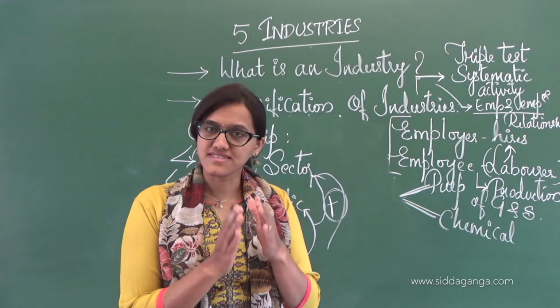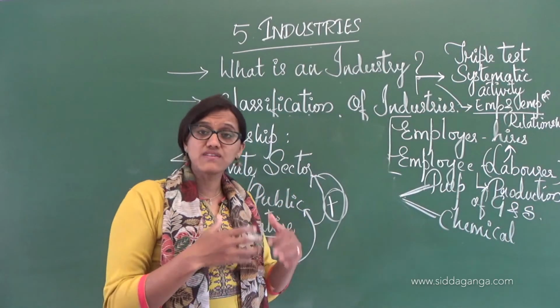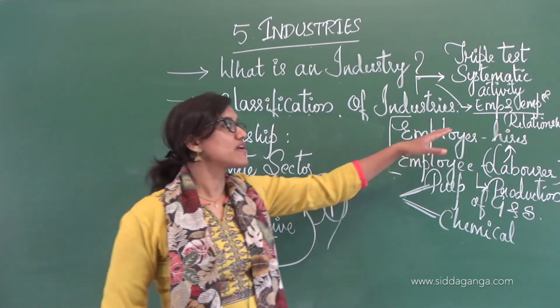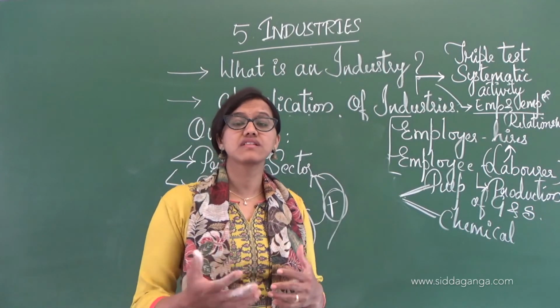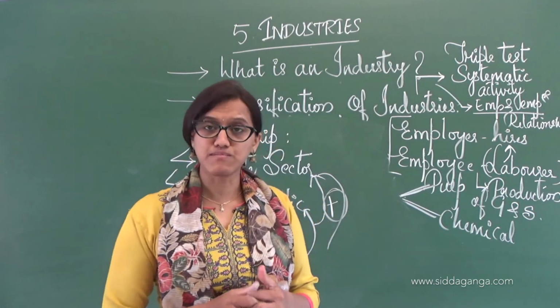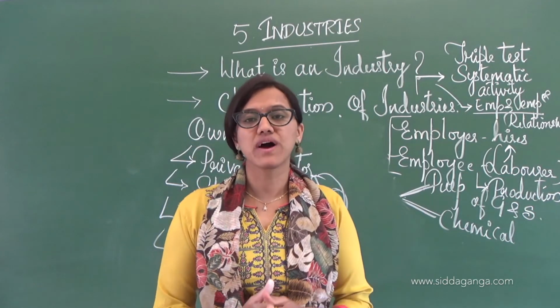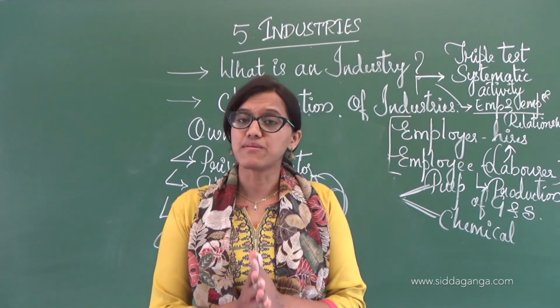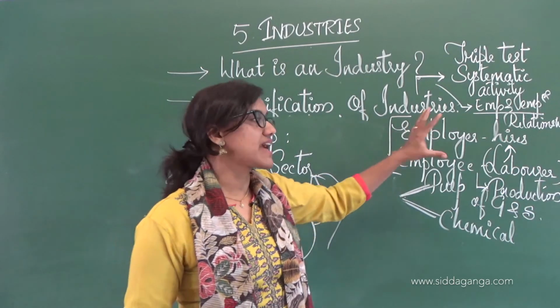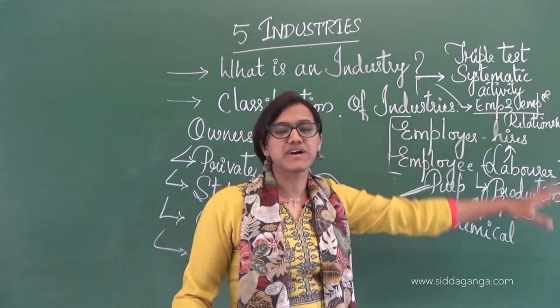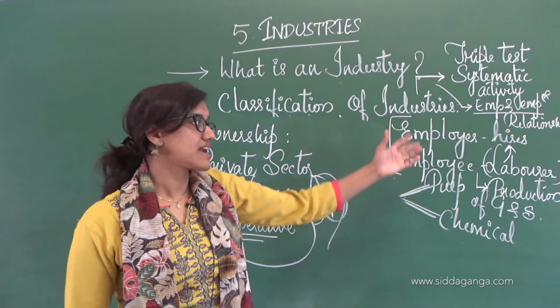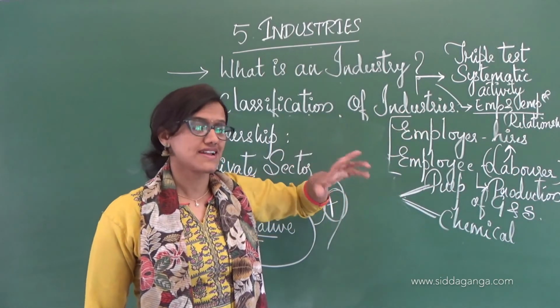To carry out this activity, there has to be an employer and employee relationship, because the employer is the one who gives the work to the employee. Understood? The employee will work according to the guidelines given by the employer, and that is how they will have a good relationship.